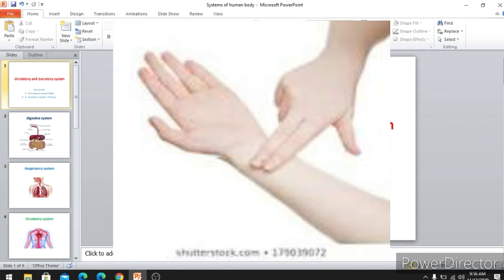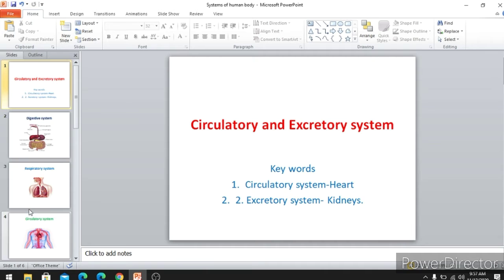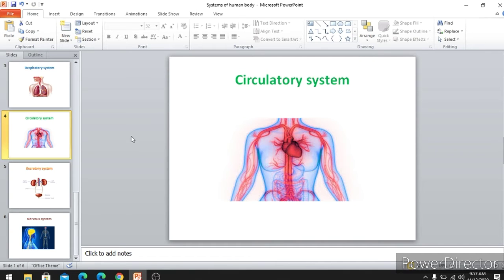You can hear some throbbing sound. This is known as pulse. And for 1 minute, how many times are you feeling this throbbing sensation? That is known as your pulse rate. So your pulse rate is related with your circulatory system.